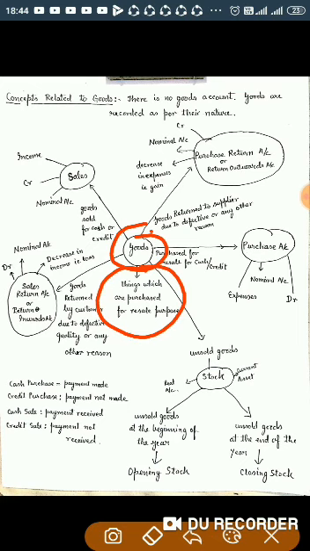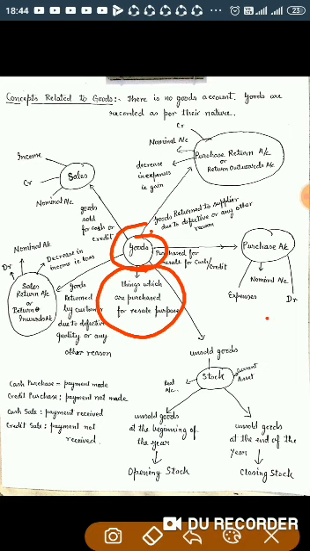If I am dealing in ready-made garments, then the garments I purchase are goods for me. But if I am dealing in ready-made garments and I purchase furniture, then furniture is not goods; that is an asset for me.